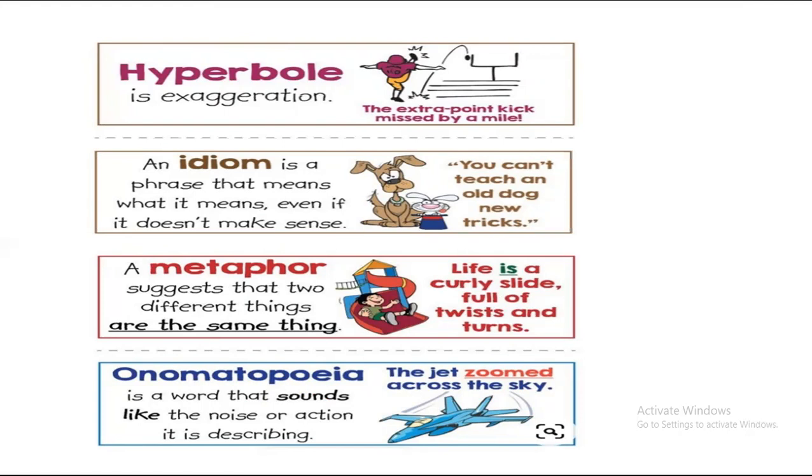An idiom is a phrase that means what it means, even if it doesn't make sense. Okay. At times, even if the sentence is not making sense, it will mean whatever it is anyhow. You can't teach an old dog new tricks can be one example. Metaphor is when you compare things without using the words like and as. Okay, an example can be: life is a curly slide full of twists and turns. They're comparing life with a curly slide, and they're not using like and as. So this is a metaphor.